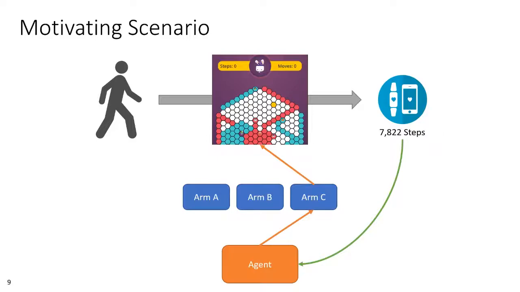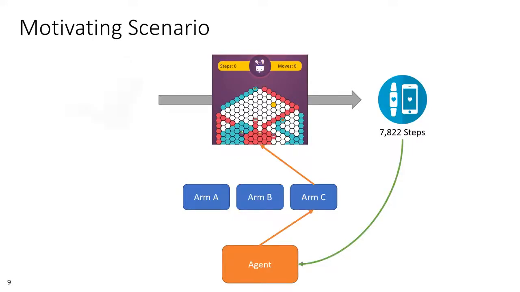Such an experiment is not part of this study, though we will present the results of such a study at FDG next month, but here it is offered as an example in which this approach, and the techniques we will discuss, can be useful. It would be reasonable for a study like this to only last a few weeks, and for an MAB strategy to be effective, it would need to learn the player's preference and converge on the arm with the highest reward for that player within a very short time.